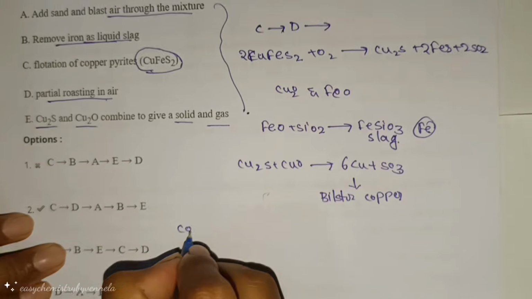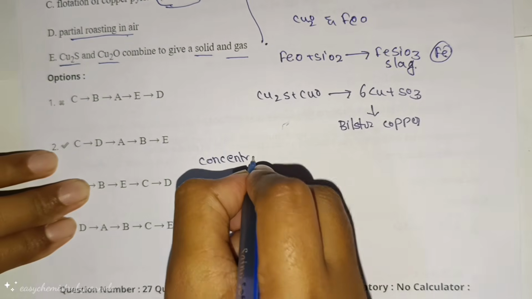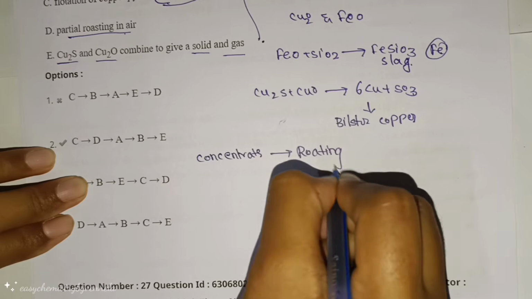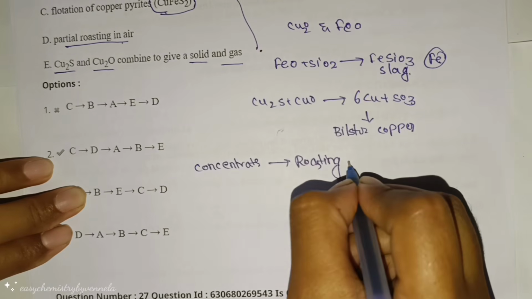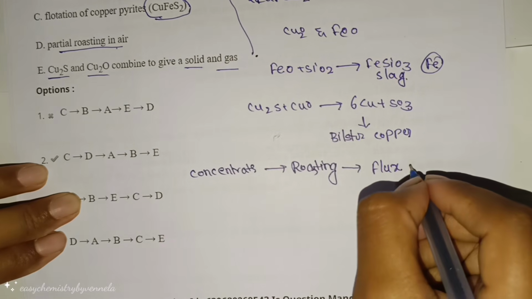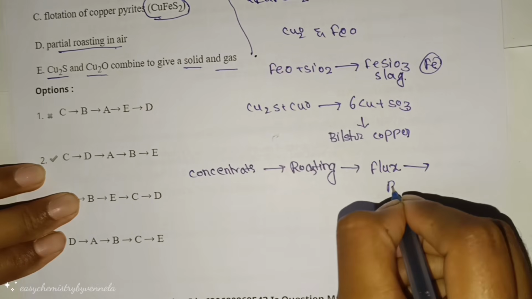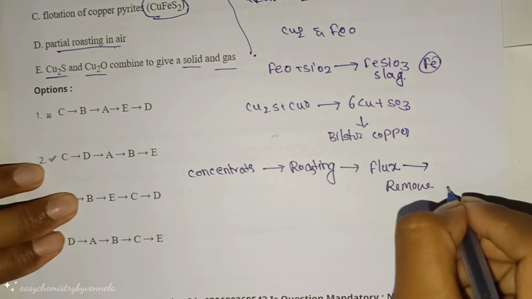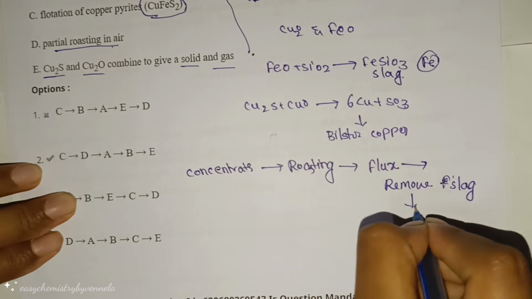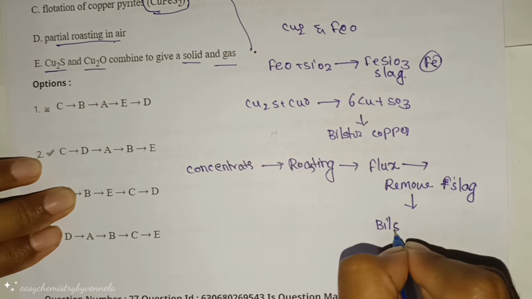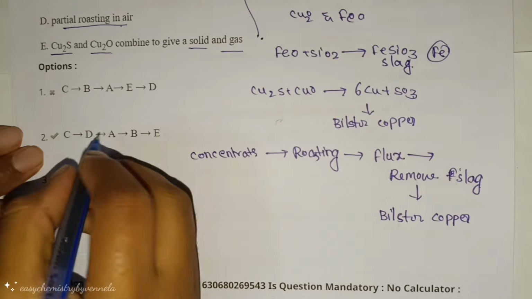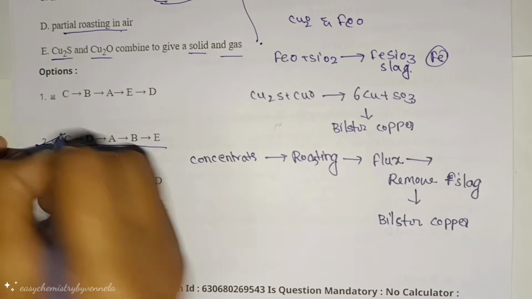So here I am giving the correct order. First the concentrate, that is iron pyrite. After that, roasting. Next is formation of flux. Here iron is removed as a slag. Next step is remove slag. After that, finally it forms the blister copper. So this is the correct order.